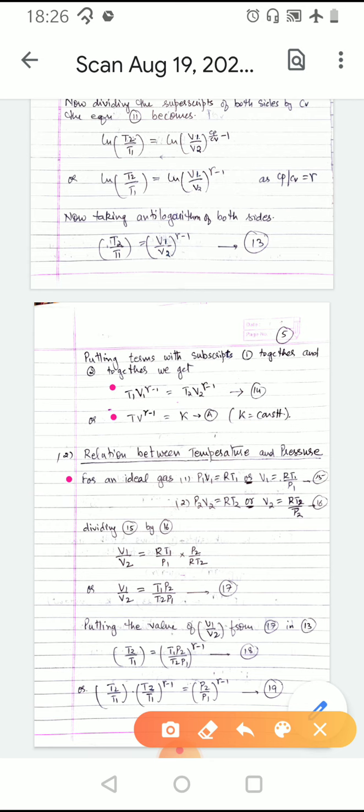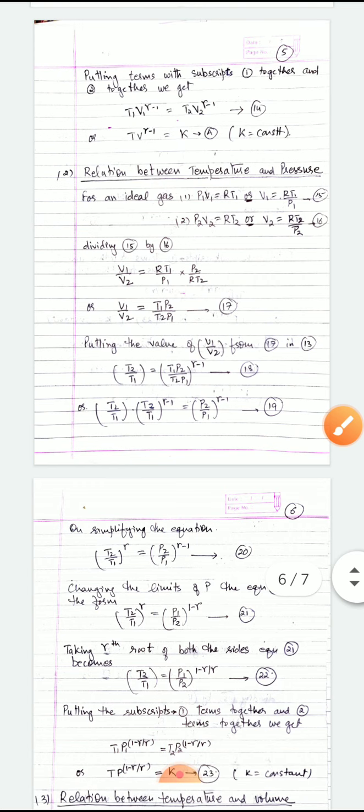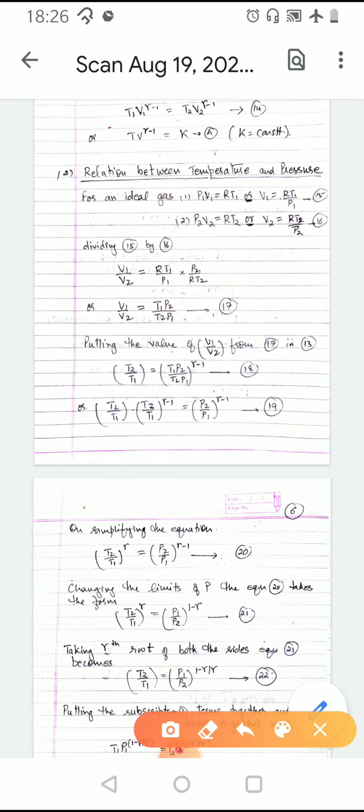Now the next topic is relation between temperature and pressure. For an ideal gas, P1 V1 is equal to RT1, and rearranging this equation, we get the value of V1 as RT1 upon P1, and also P2 V2 is equal to RT2, and rearranging this equation, we get the value of V2 as RT2 upon P2.